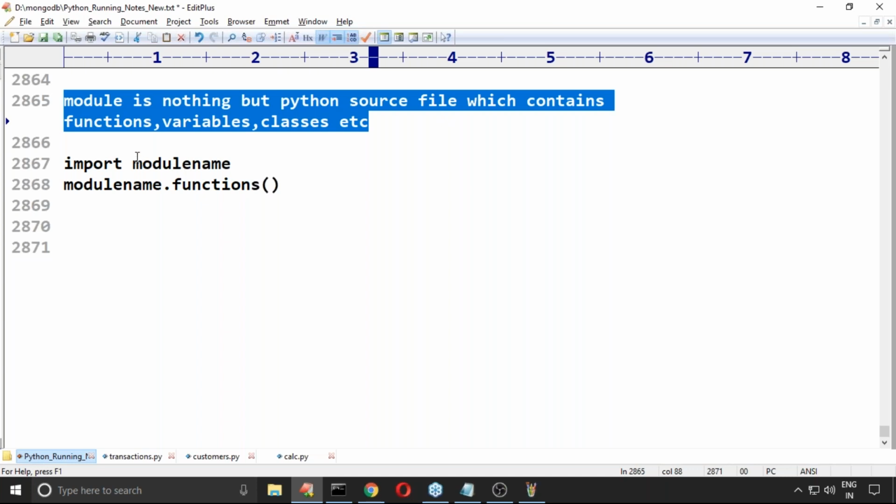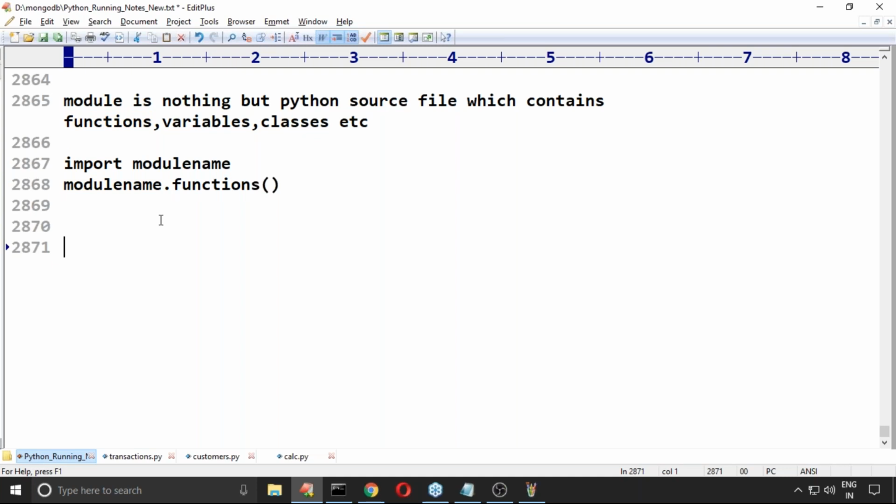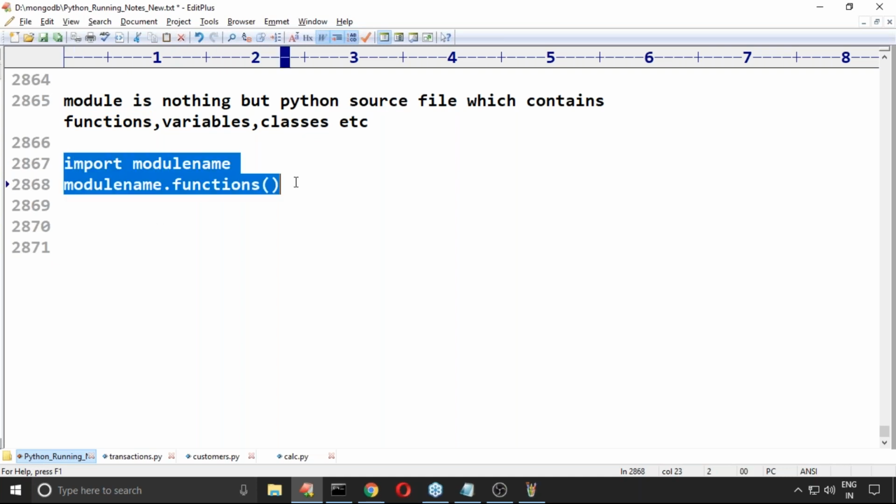Now, how do we use members of a module in other modules or other Python files? Import module name, then dot function or variable. This is the syntax you have to use. Any doubt? Are all the people in a position to understand up to this?